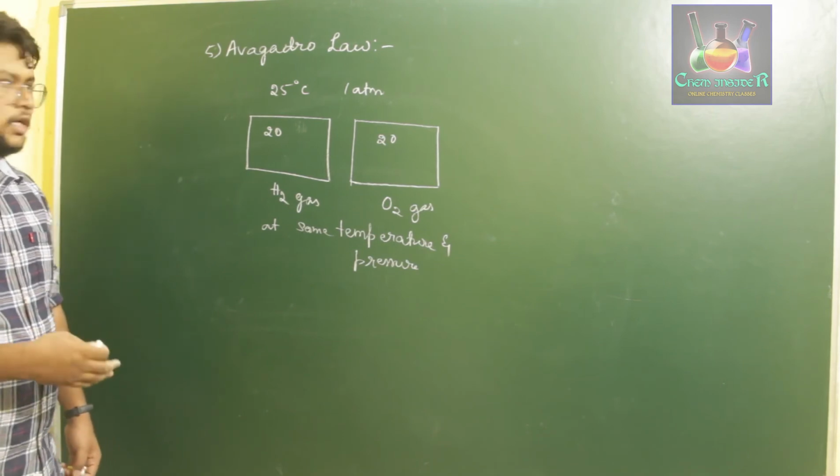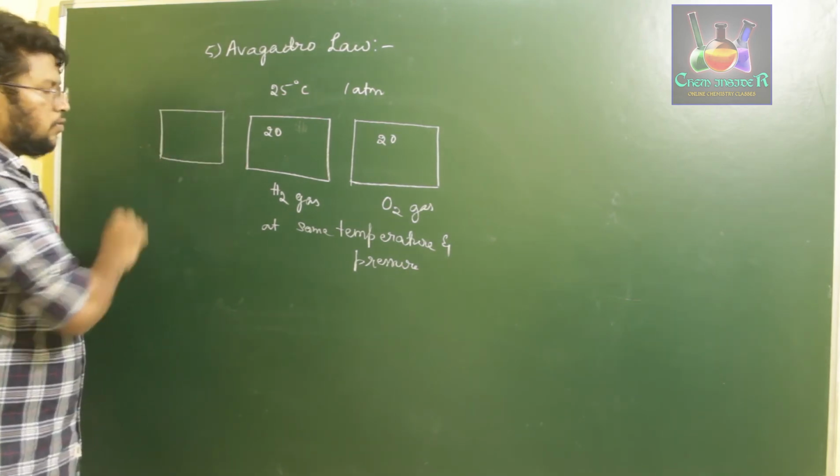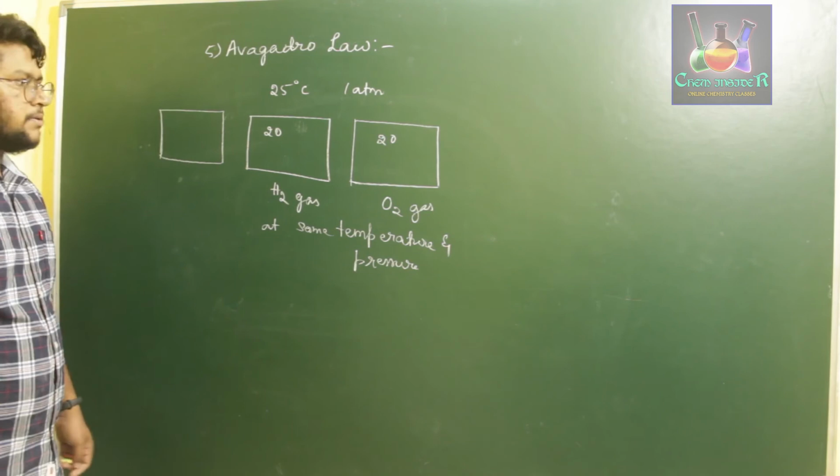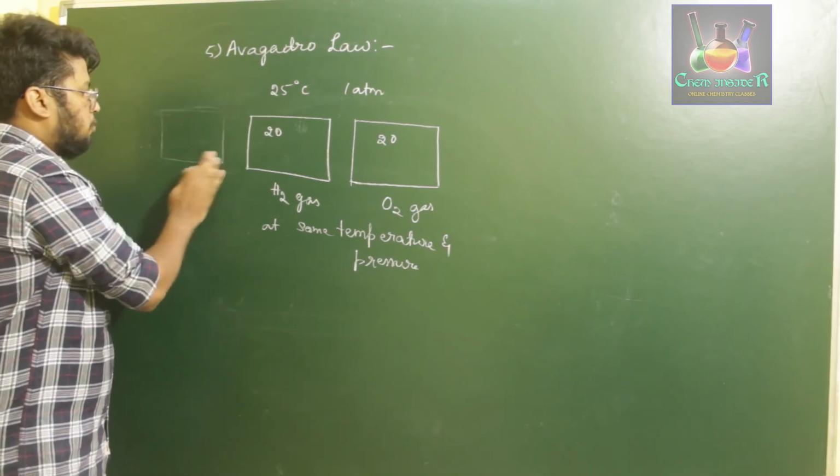As we discussed earlier, we considered three boxes of equal volume with an equal number of atoms. Similarly, Avogadro helped that particular equation by proposing this law.